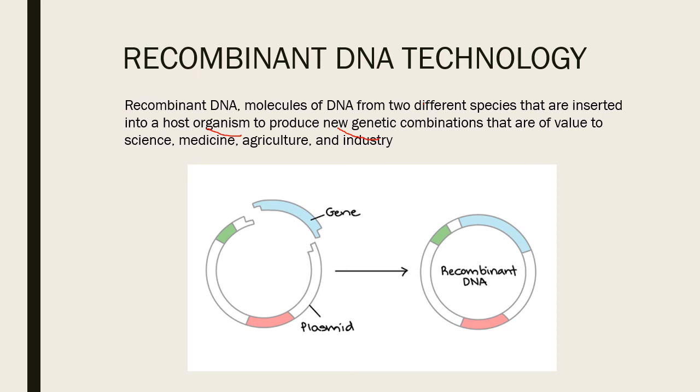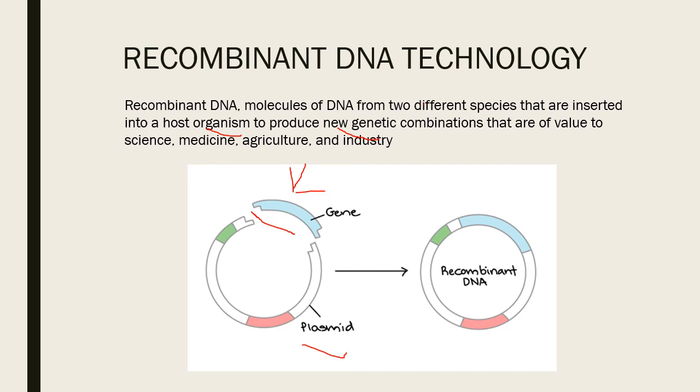We isolate a gene which is beneficial or useful to us, and we insert it into other DNA so that it gets replicated. For example, you take an insulin gene from humans and insert it into a plasmid. We cut this gene from the human cell using molecular scissors. Similarly, we cut the plasmid also using molecular scissors.